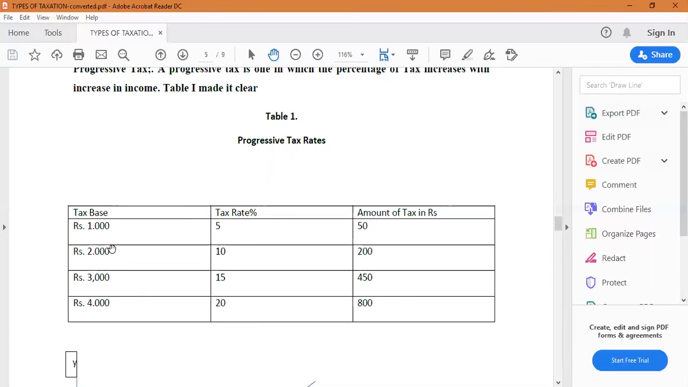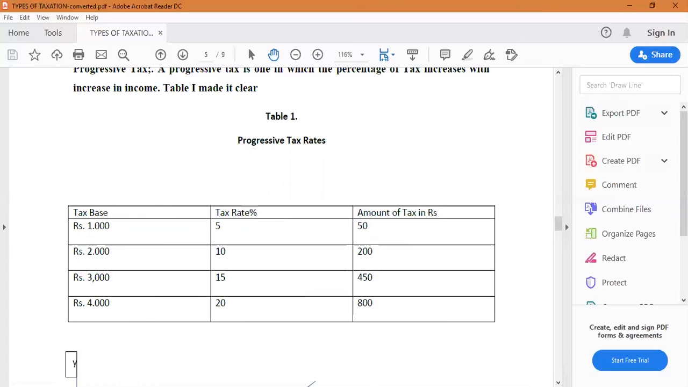As income increases, the tax rate will also increase. Based on that, the tax rate increases to 10%. Then he has to pay 10% of 2000, which is 200. The next one: if income increases to 3000, the tax rate also increases to 15%. Then 15% of 3000 is 450. Then next is 20% of 4000, which is 800.